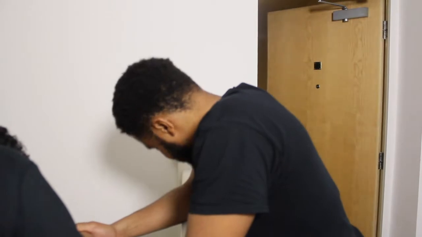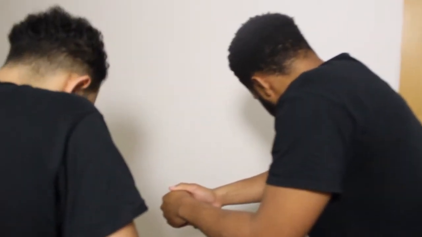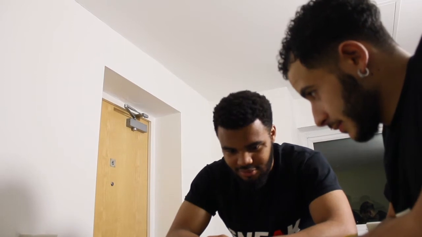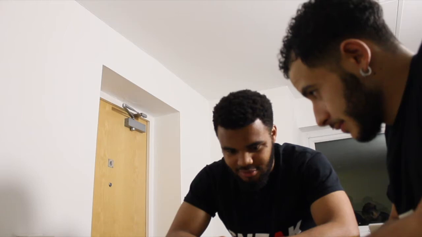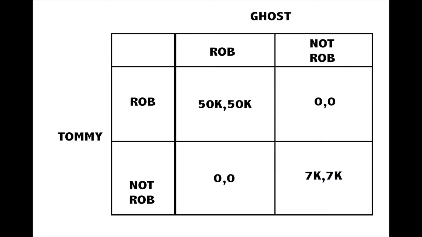In this game, players are rational and can coordinate. I think I've got an idea. Tommy tells Ghost his idea about robbing one of the residents' briefcase as he believes there's money inside. However, the workers now have two options: rob the briefcase or don't rob the briefcase. This is an example of a coordination game, but more specifically a Mozart and Mahler game.